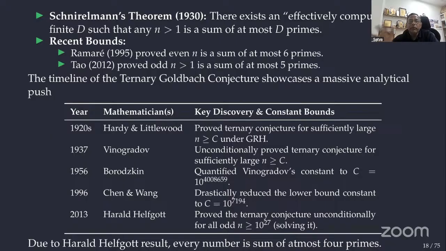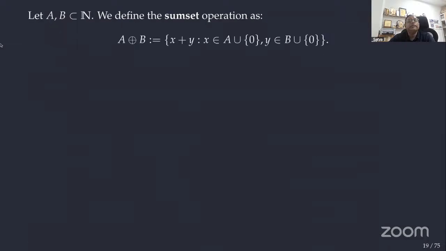Now by using computers, we can show that up to 10 power 27 there is a sum of at most 3 primes. So by using these two, it is clear that every odd number greater than or equal to 5 can be written as a sum of at most 3 primes.